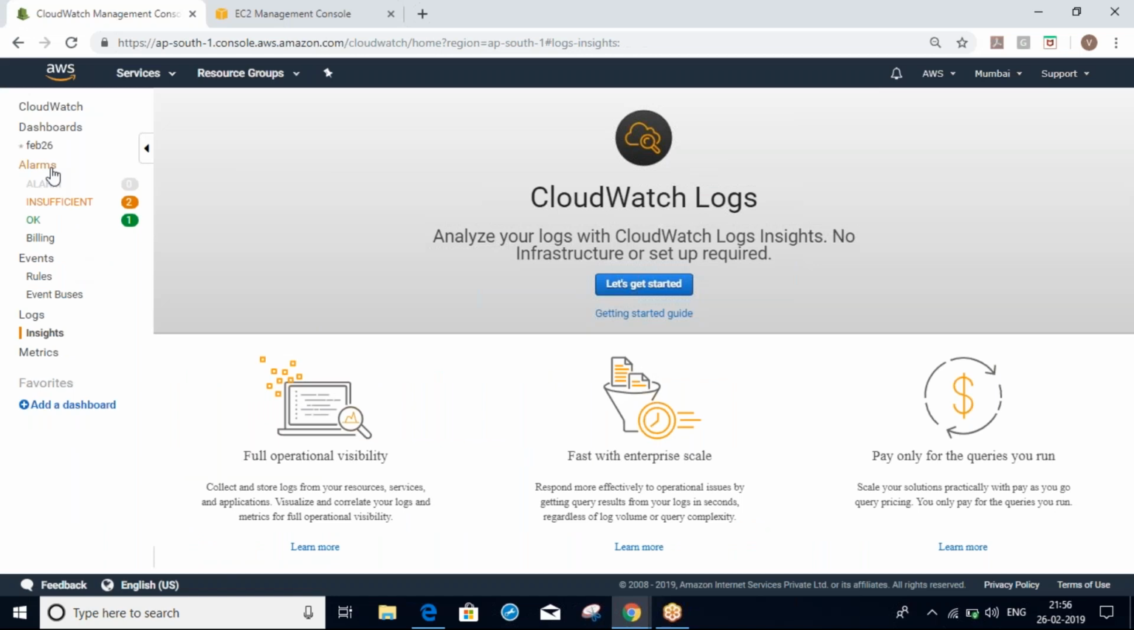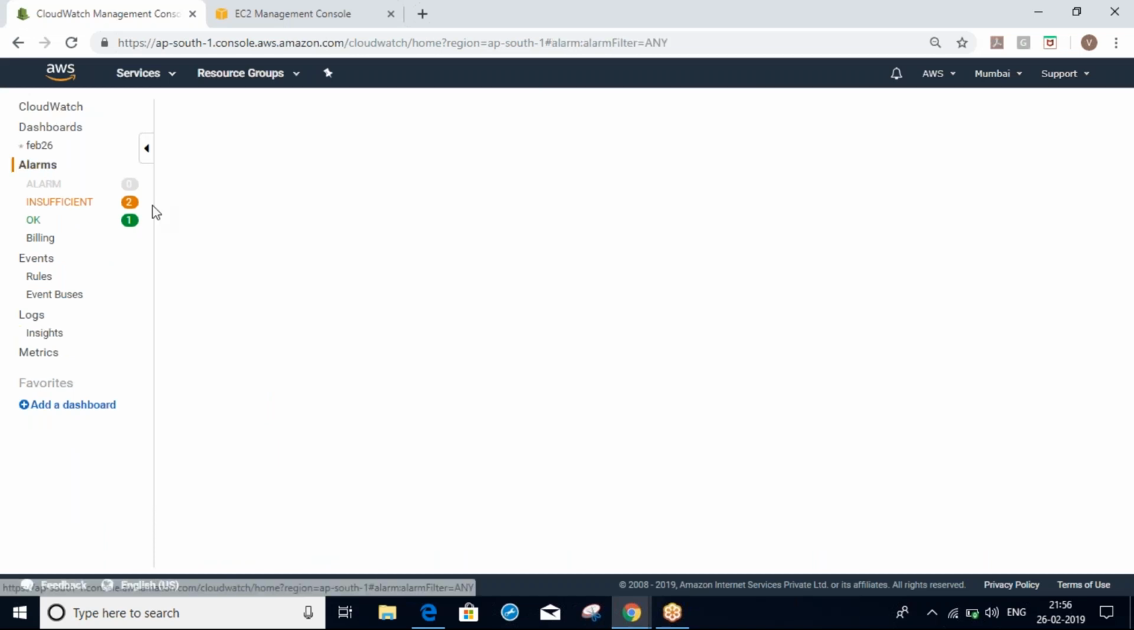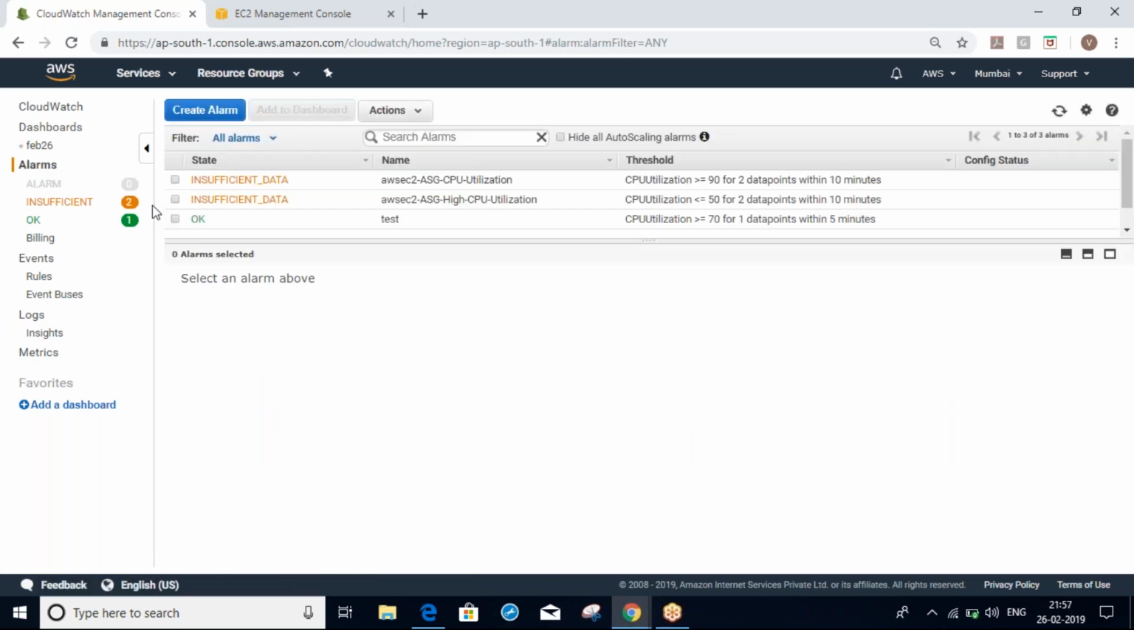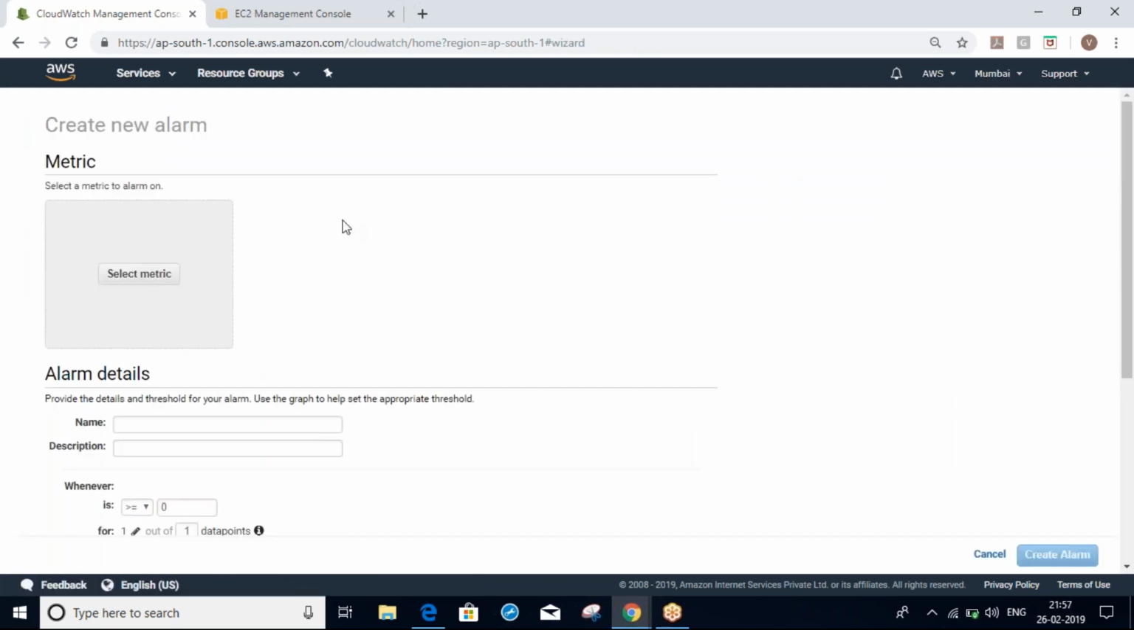Alarms. I think he knows alarms. Right? So here we can configure the alarms. For example, whenever your threshold for CPU, memory, or whatever it may be reaches some threshold, 70, 80, 90, then we will get a notification.